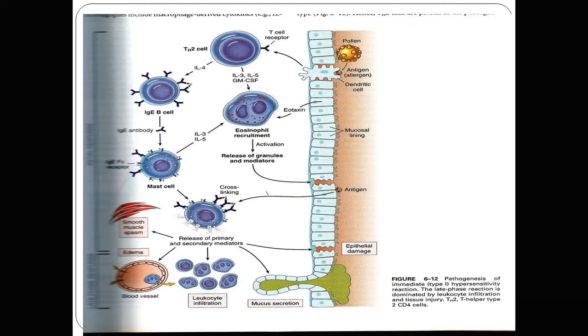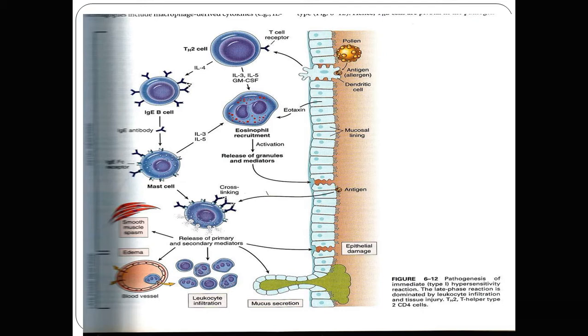So again, this schematic diagram explains how the reaction happens. This is the pollen, or the antigen, entering through inhalation in the respiratory tract. Here the respiratory epithelium is there, a pseudostratified ciliated columnar type of epithelium, and the exposure to the pollen. This pollen particle, that antigen, comes into contact with the dendritic cells. Dendritic cells are part of the innate immunity. It is present in the epithelium. So it processes the antigen and presents it to the T cell.